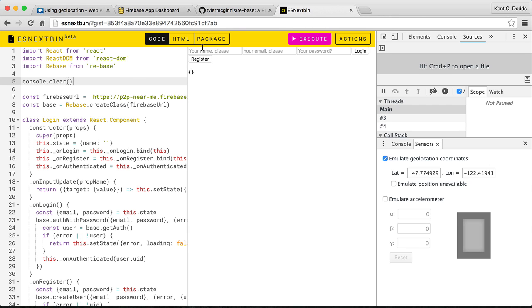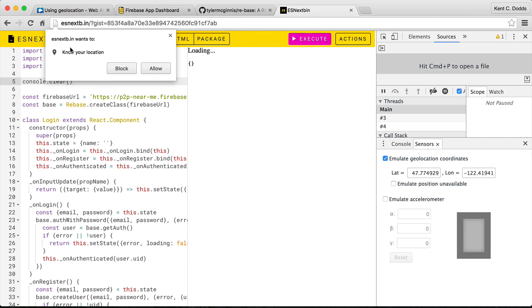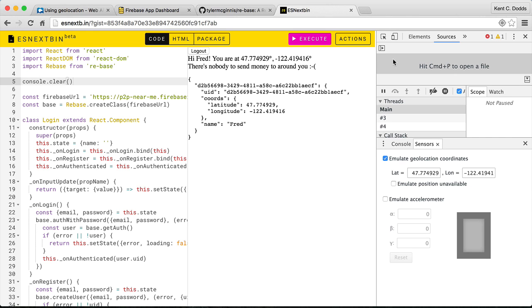What I have here is a login, and so we'll say Fred, and we'll do Freddy at mailinator.com, and we'll give a password, and then I will register for this sweet app. After I've registered, I'm already on Firebase. Now ESNextBin wants to know my location. If I allow it, then I've given it my location, and it will tell me my location here,